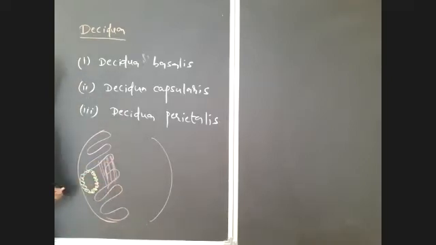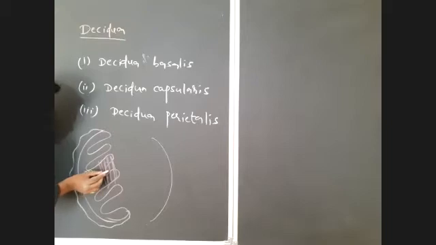If you observe carefully, the region present between the endometrium and myometrium at the site of implantation. Actually, implantation took place here. So now this is the endometrium and this is the myometrium. There are three layers in the wall of the uterus, as we already discussed.